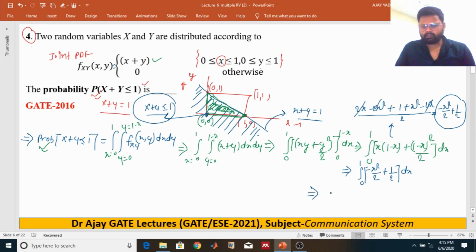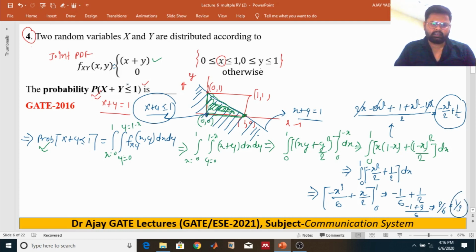Integrating gives minus x to the power 3 divided by 6 plus x divided by 2, from 0 to 1, which is minus 1 upon 6 plus 1 upon 2, so 2 by 6, that is 1 by 3.